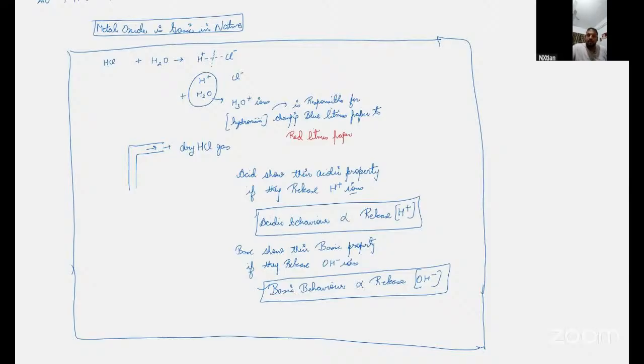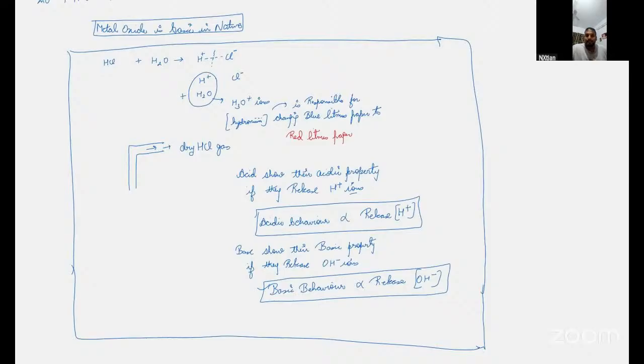Sir, I am not getting the question after blue litmus paper. But it changes the color of moist blue litmus paper. The question is, why does dry HCl gas not change the color of dry litmus paper but change the color of moist blue litmus paper? The answer is, write it down.